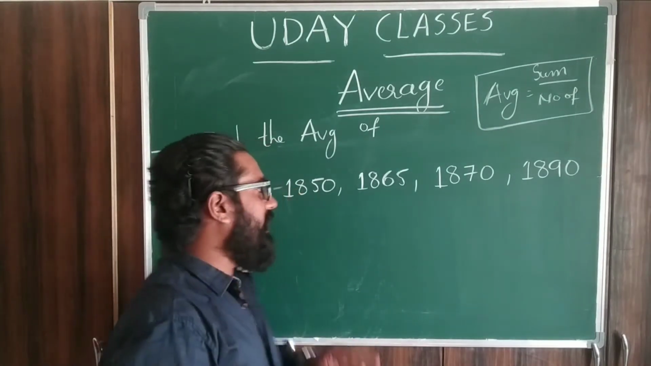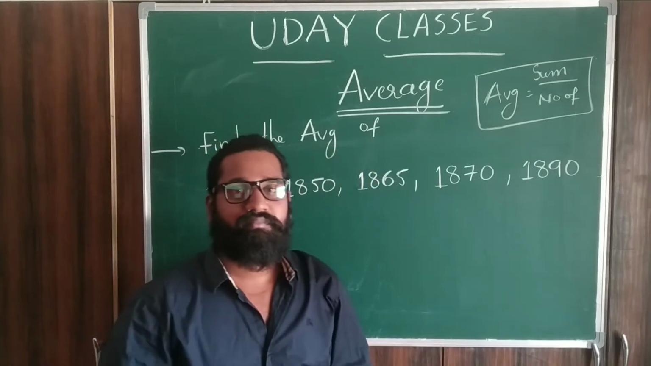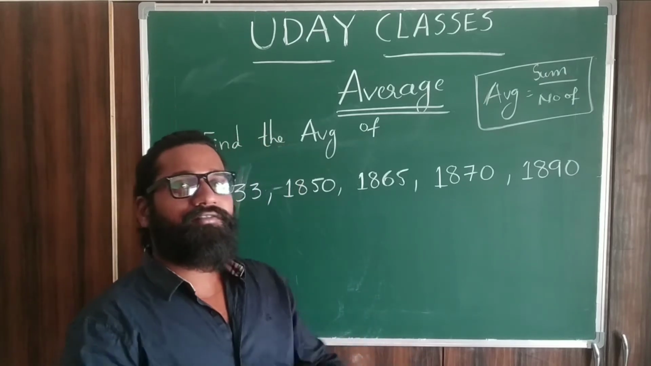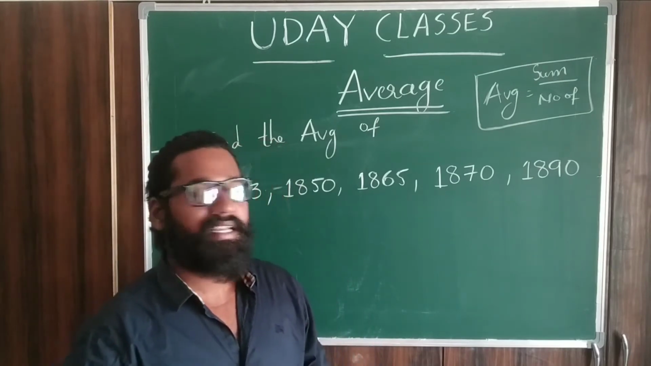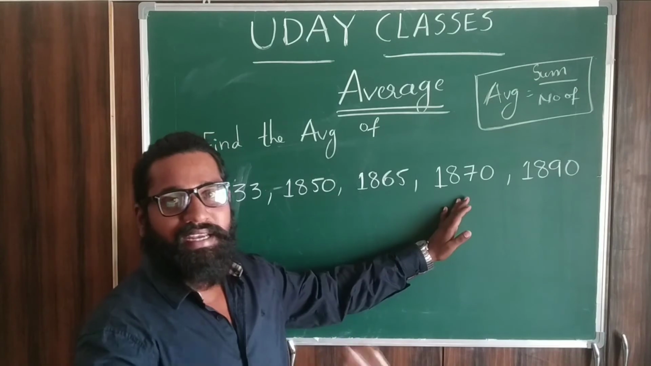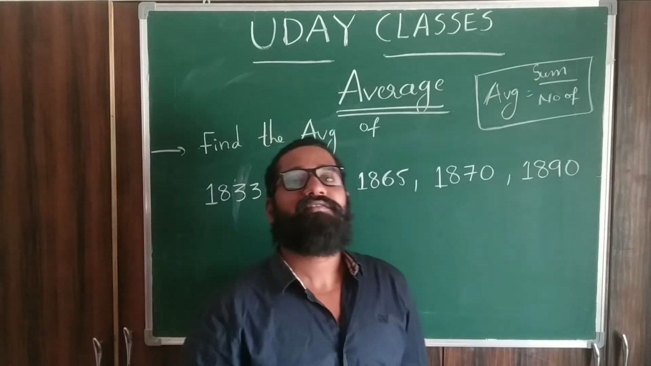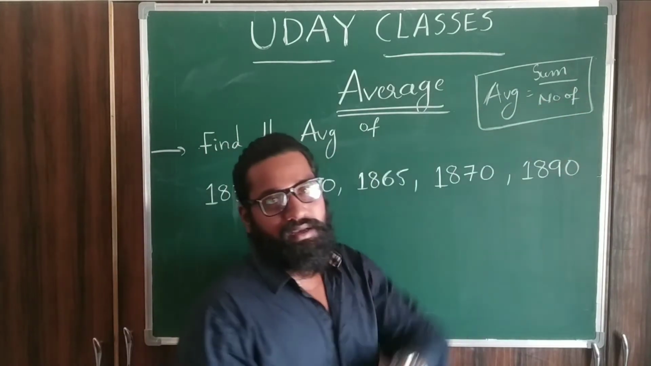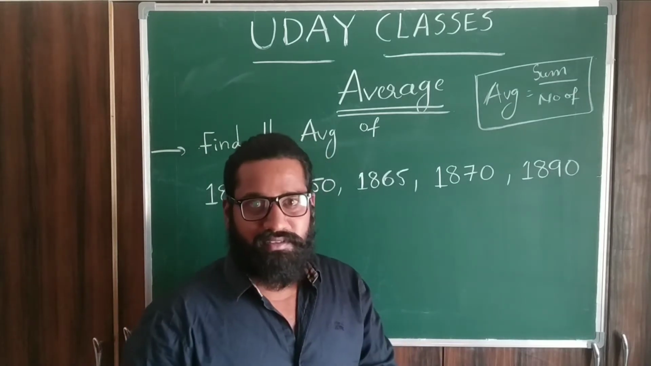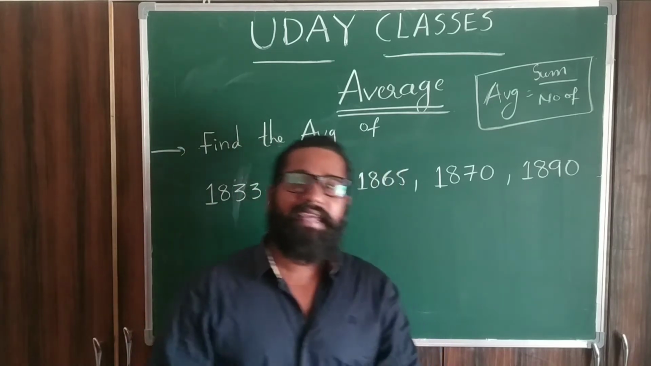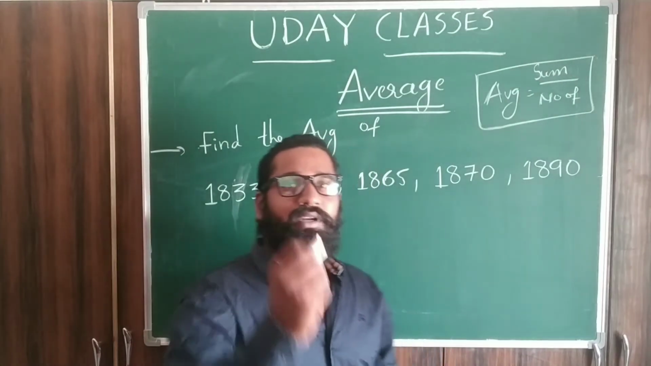Suppose the question is given like this. Find the average of these numbers. If you want to find the average using the basic formula, it takes more time, because these numbers are very big, like the 1800 series. Here you would have to find the sum. So instead of doing that procedure, we can use one shortcut here. In any competitive examination, time is very important. You know this already, right? So let us see that shortcut.